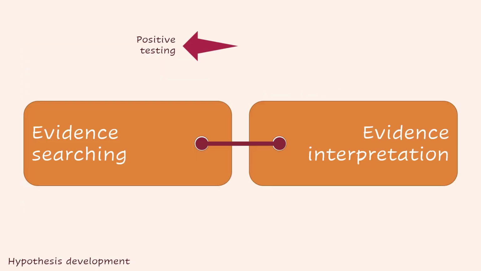He proposed that as part of the system of hypothesis development, there are 2 sides regarding evidence: the part where the evidence is searched and the part where the evidence is interpreted. The searching is concerned with what type of information is being searched, what the framing of the experiments is, and so on. Finally, he states that positive testing lies towards the evidence searching.